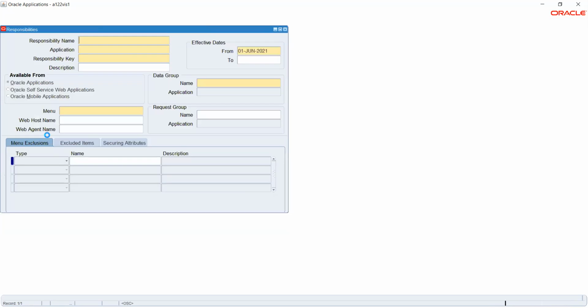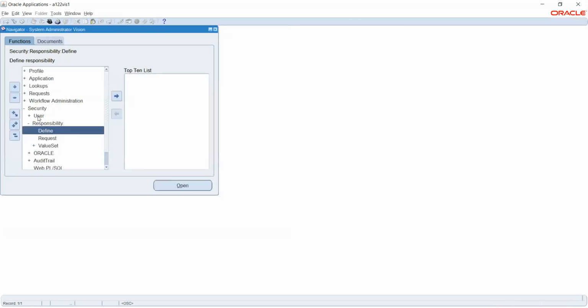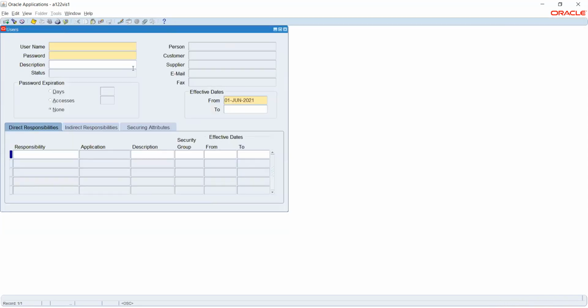This is where we will basically create the user. Sorry, first you'll get the responsibility, then you'll go with the reports? We don't have a sequence there, so we can create the reports first, and then probably we can create the responsibility. Once this responsibility is created, we can define the user. So first we create the reports and then we can move to responsibility. Yes, correct.